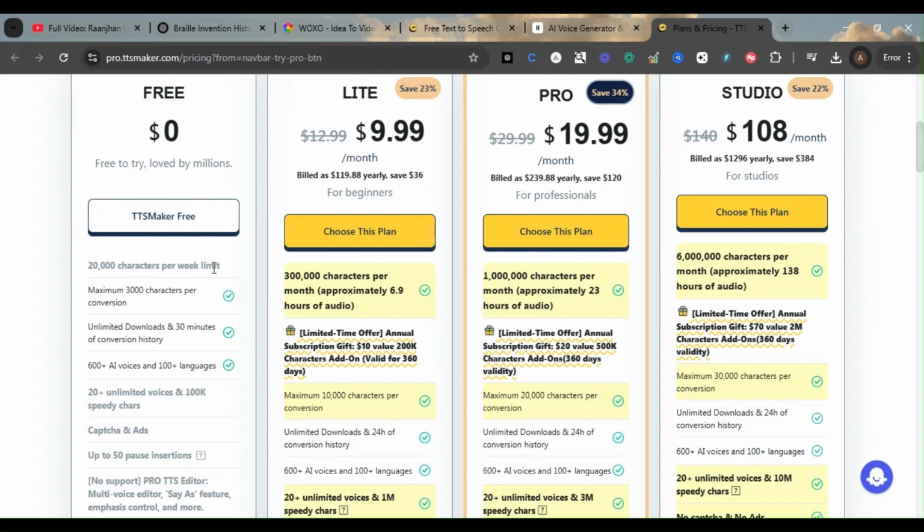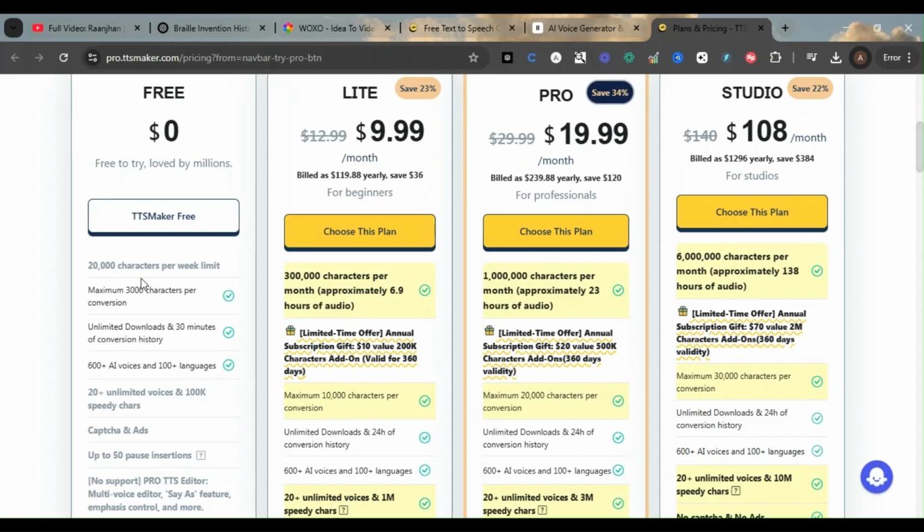See, in 11 Labs we have the limit of 10,000 characters per month, but here we are getting 20,000 characters per week, so that means we are getting 80,000 characters in this tool, TTS Maker, and in 11 Labs only 10,000 characters per month. So you can simply see that in the free version, this TTS Maker is having 8 times more usage, so we can simply use this 8 times more.